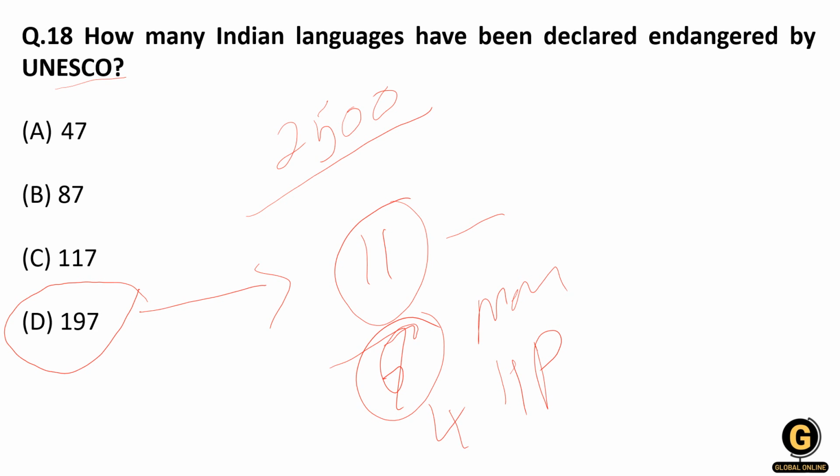So remember, India has 197 endangered languages. Of that, 11 are from Andaman, 7 from Manipur, and 4 from Himachal Pradesh. So you have to remember that UNESCO maintains an atlas or a record for endangered languages, and of a total 2500 languages in the world that are endangered, India's share is 197.